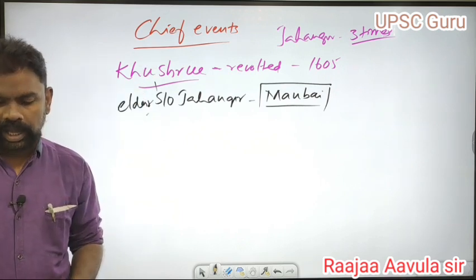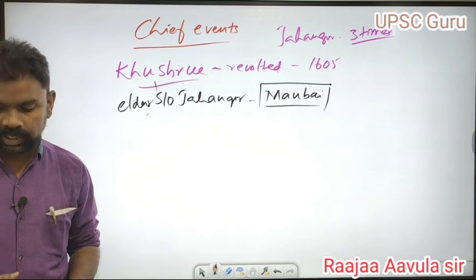Khusru revolted, encouraged by his uncle Raja Man Singh.